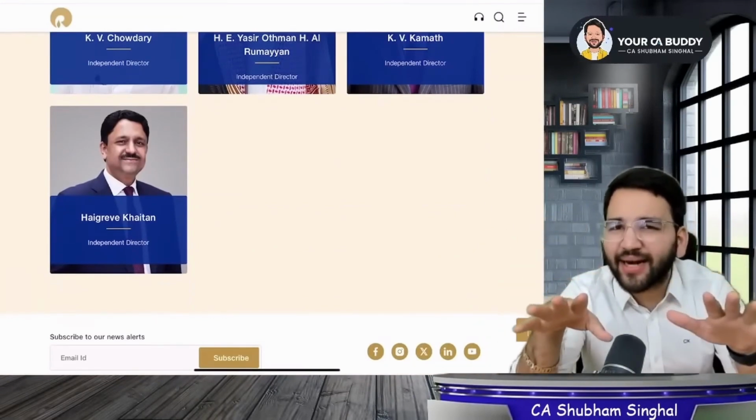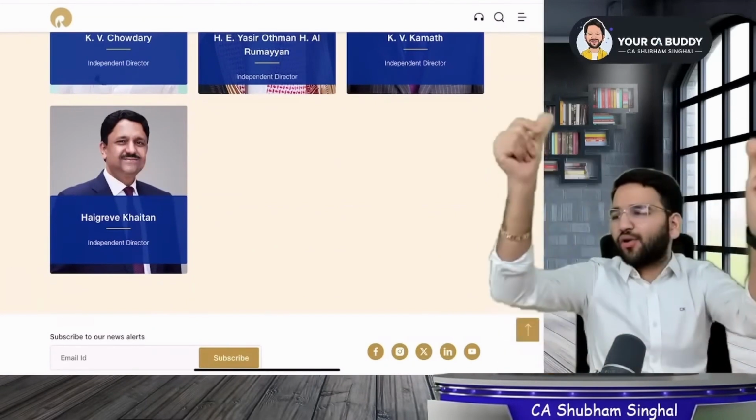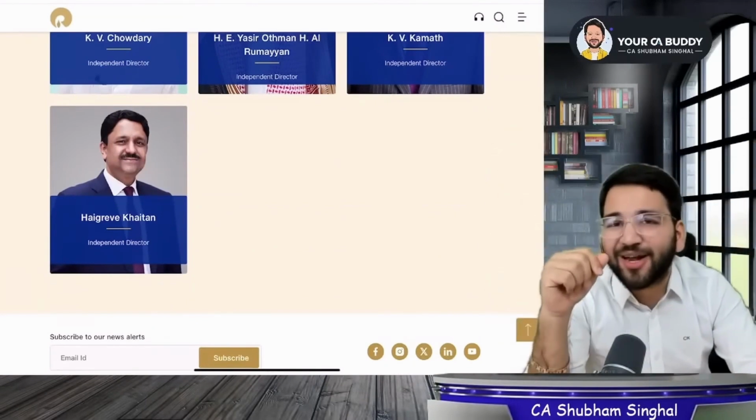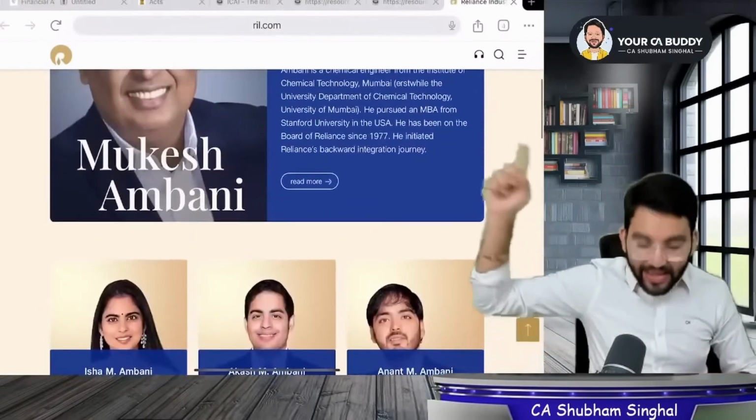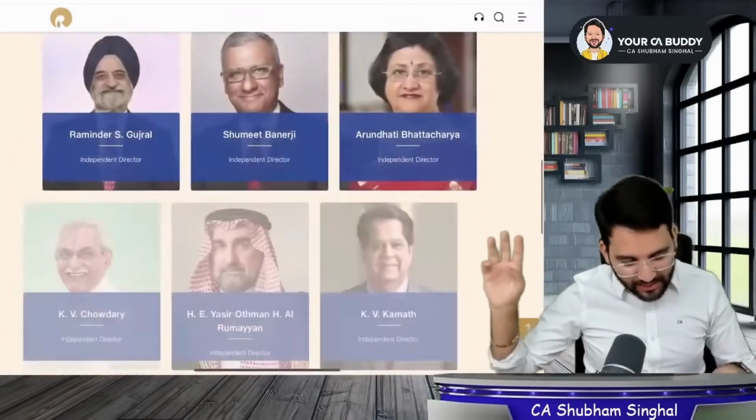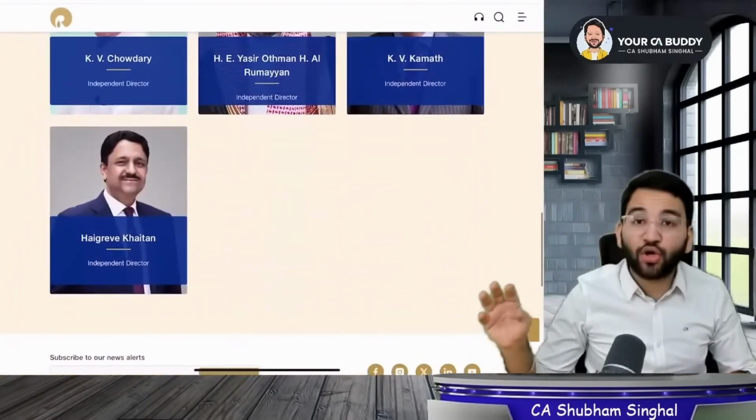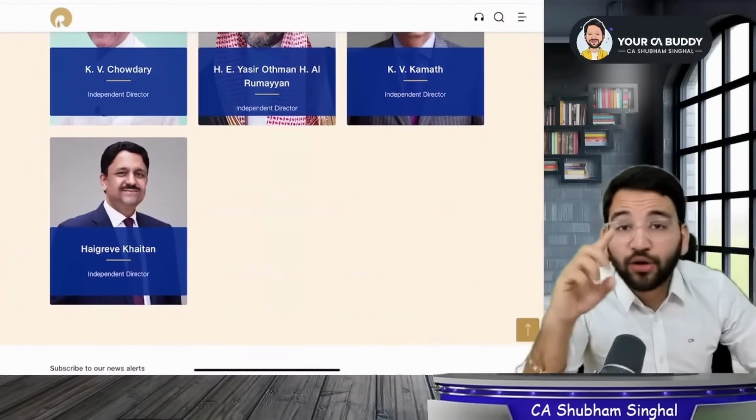So students, is Reliance a listed company? Yes, it is. So tell me students, how many independent directors should be there in a listed company? Let's see how many are in total. If we look here carefully and count, there are 14 directors in total.